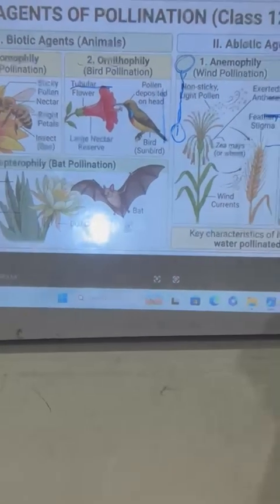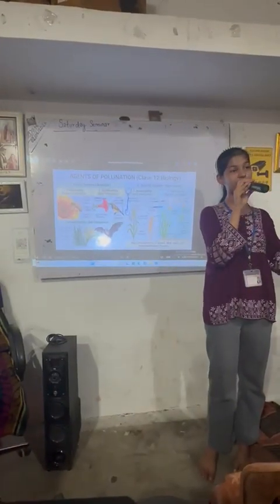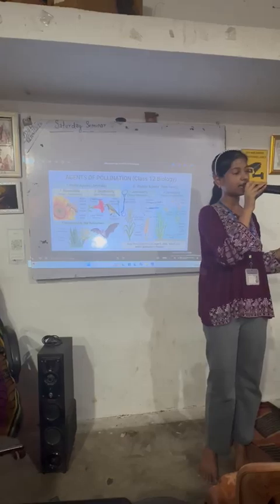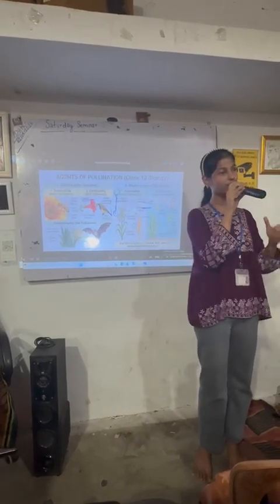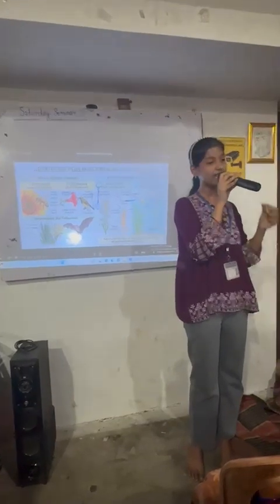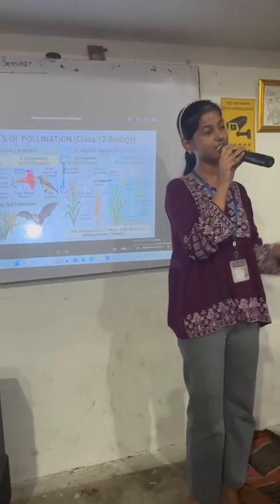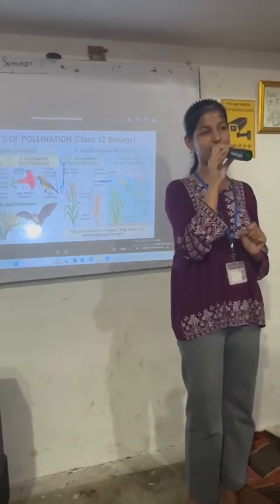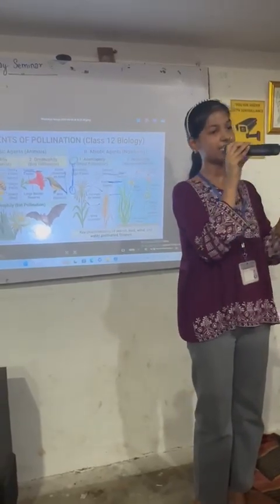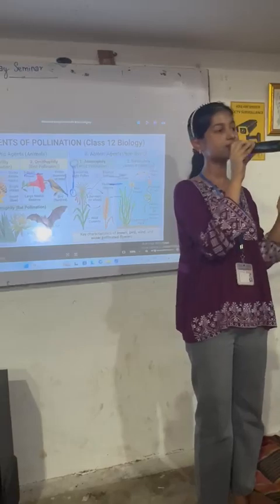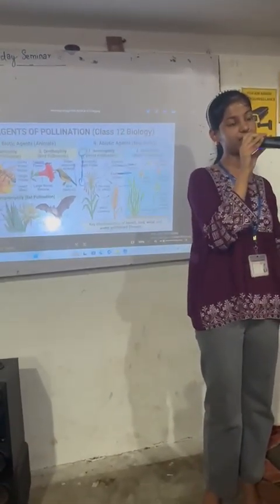These are the biotic and abiotic factors by which pollination occurs, also known as the agents of pollination, which act for forming new plants. So that was all about the agents and types of pollination. In human reproduction, fertilization happens within the human body only, but in flowers it is totally different, because pollination or reproduction occurs by agents like insects, water and wind. These are the important factors for pollination or for reproducing flowers.